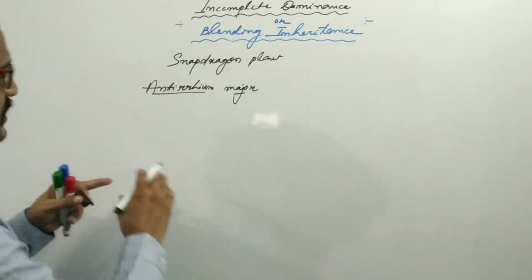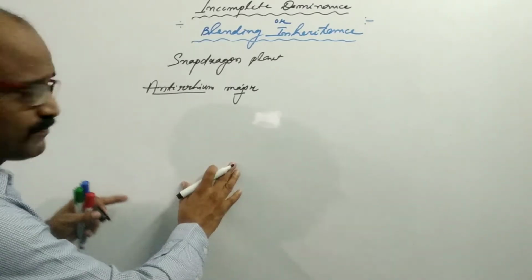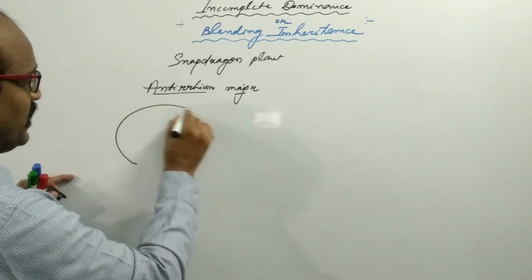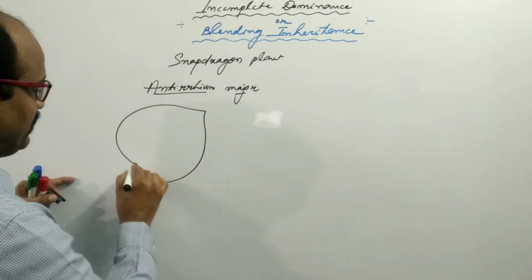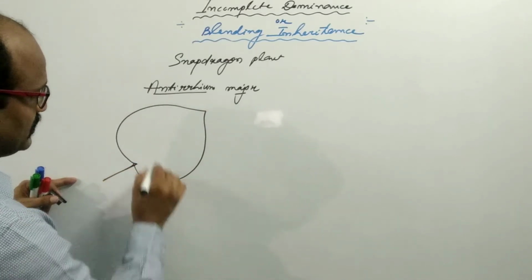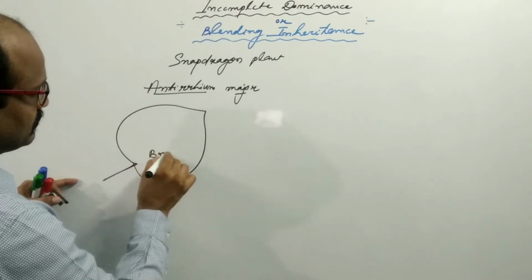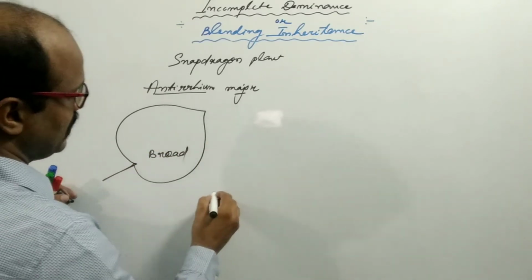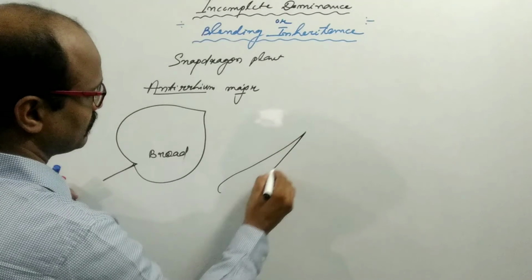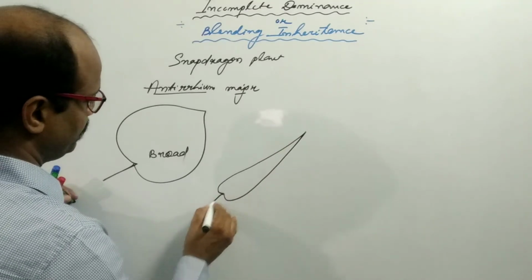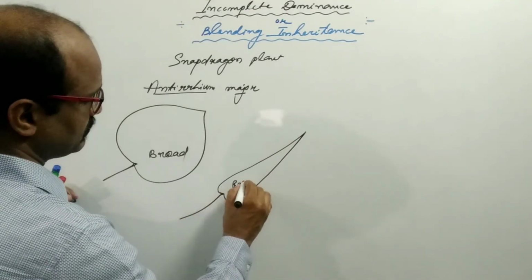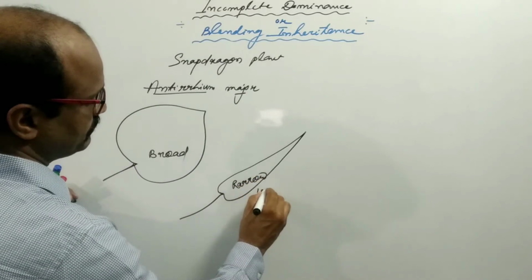This plant has two types of leaves. Suppose one has a broad leaf and another has a narrow leaf.